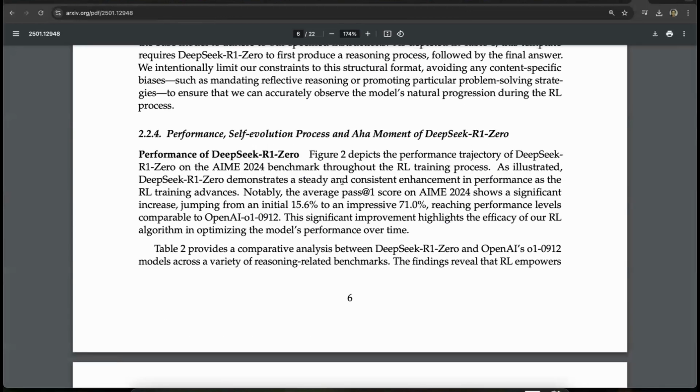Come on, look at this. So this is the performance of DeepSeek R1-Zero. R1-Zero was a previous model that they experimented with before releasing R1. In R1-Zero, they directly trained from the base model. But in R1, they fine-tuned it first with some examples of COT, and then they did RL, or reinforcement learning, on it. So what do I mean by that? They created an environment where the model was able to give an answer, reevaluate it itself, and then go back and change the answer and reevaluate it again until it actually felt confident that the answer was correct. This is awesome.